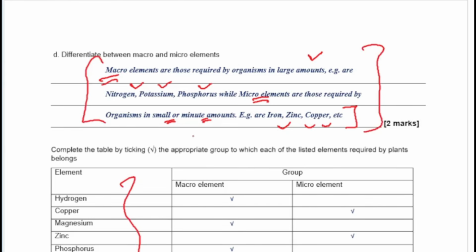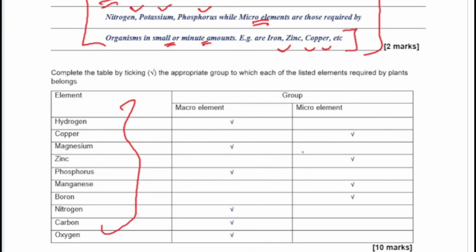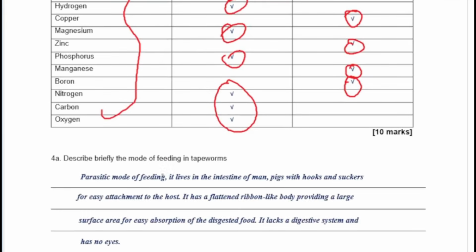So let's see the ones I ticked for the macro. So the macro, you have your hydrogen, you have your magnesium, you have your phosphorus, and you have, of course, these three ones, your CHO: nitrogen, your carbon, and your oxygen. And then the micro are your, what's this one? Zinc, your copper, your manganese, and your boron. So the next one says describe briefly the mode of feeding in tapeworms.